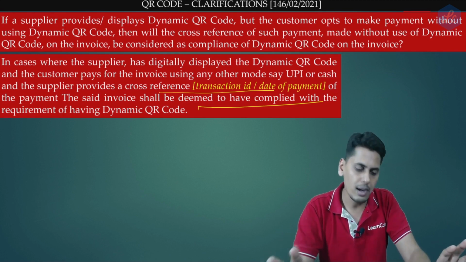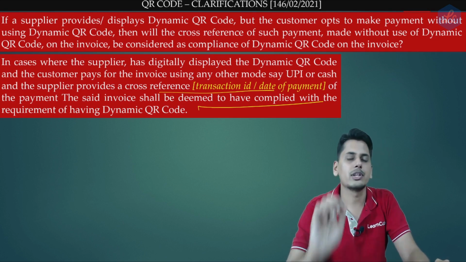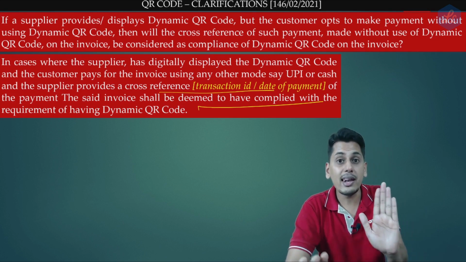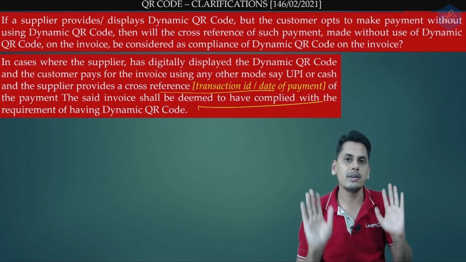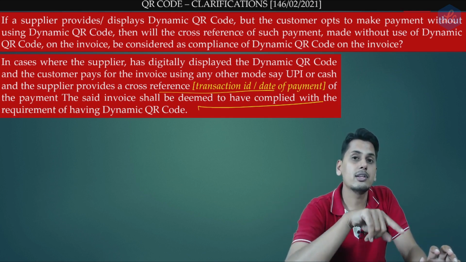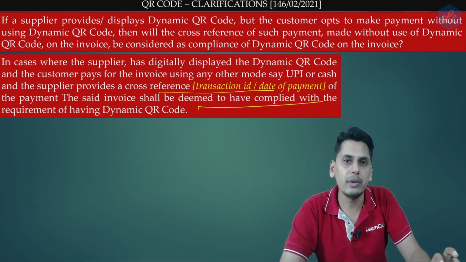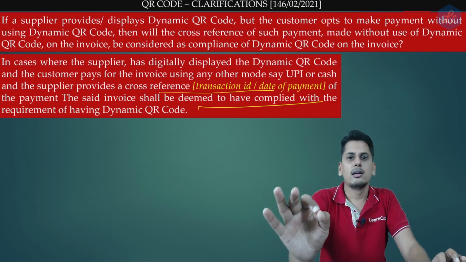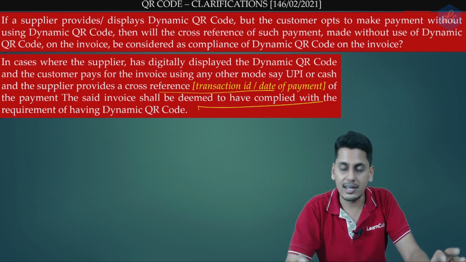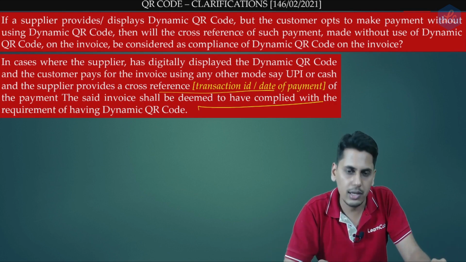It is deemed to have complied with the requirements of dynamic QR code. Now friends, what was this question? The supplier gives an option to the buyer. Dynamic QR code is also available, but still the buyer chooses to opt other than dynamic QR code to make the payment. This we know the answer. Mentioning the cross reference of the transaction ID or the date of payment in case of cash will be a valid compliance of dynamic QR code.